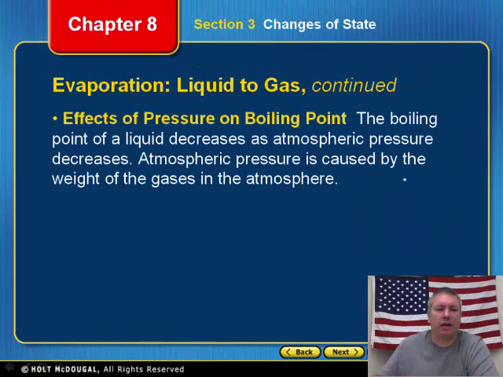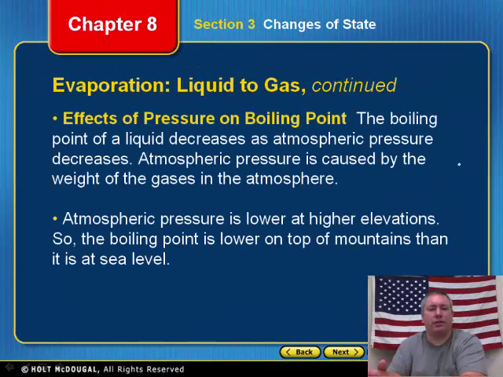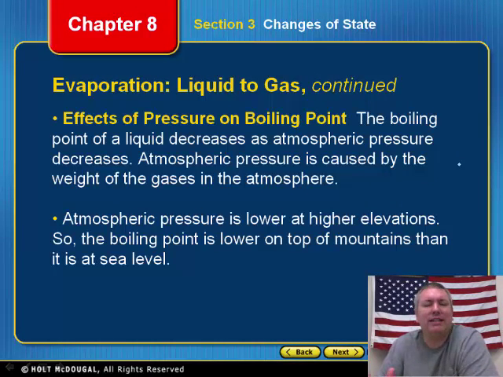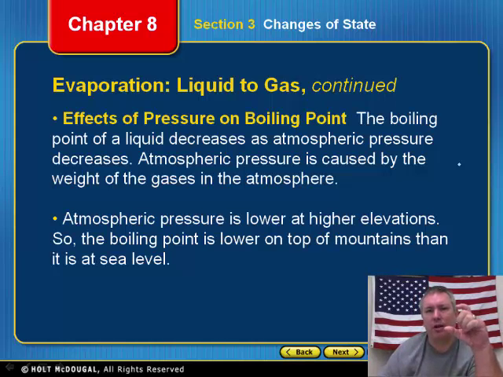All right. Now, we talk about effects of pressure on the boiling point. Water boils at different temperatures depending on what altitude you are above sea level. Now, typically we say the boiling point of water is 100 degrees. Well, that is at sea level. But if you're in Denver, Colorado, which is a mile above sea level, the temperature at which the water is going to boil is a lot lower than what it is at sea level.